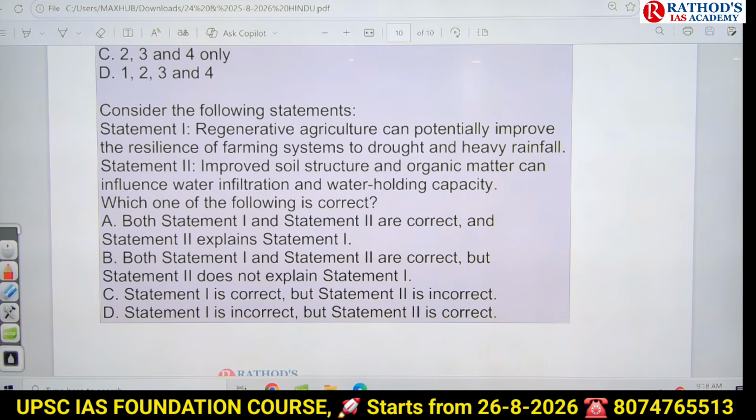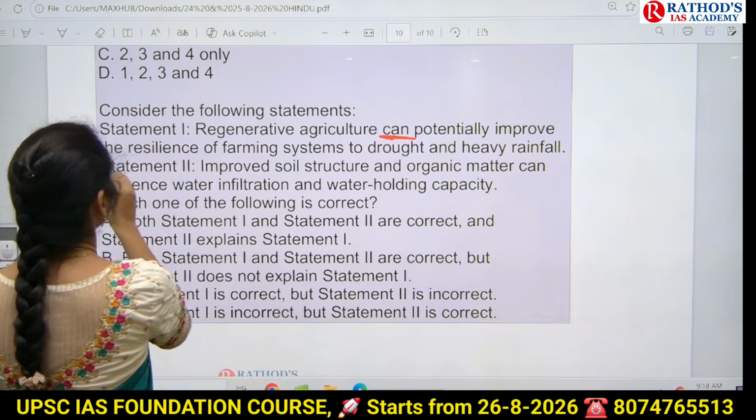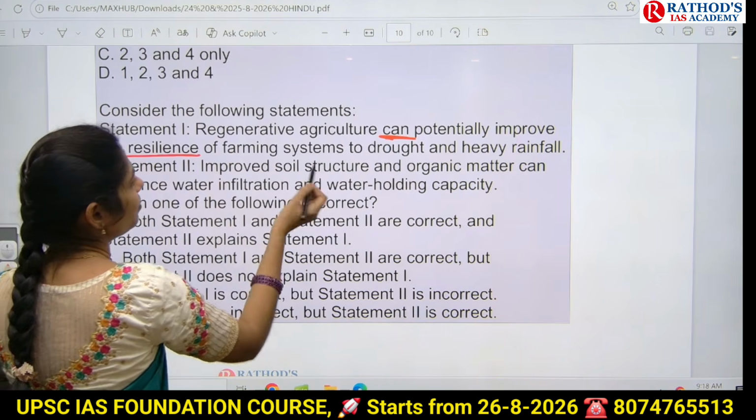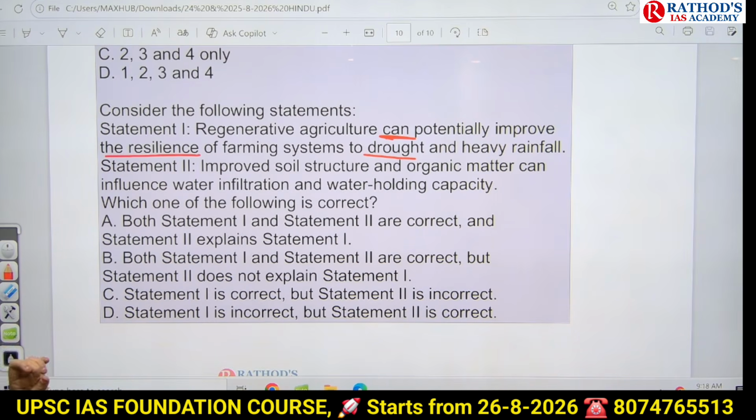Are both of these right or wrong? First one, regenerative agriculture can potentially improve the resilience of farming systems to drought and heavy rainfall. Yes. Why did I talk about mulching? Because of mulching there will be an increase in water holding capacity.